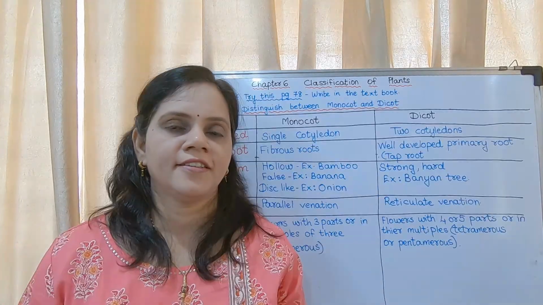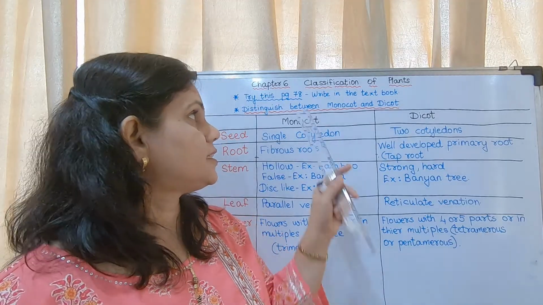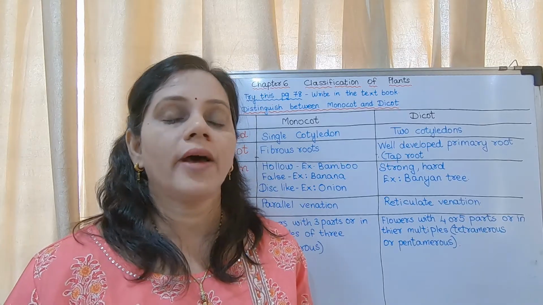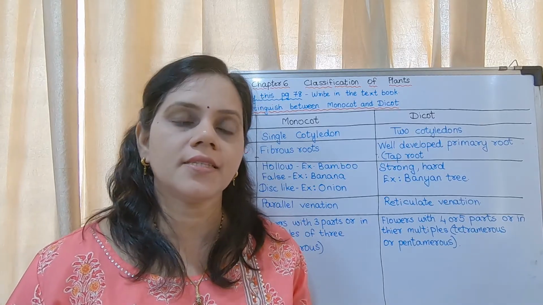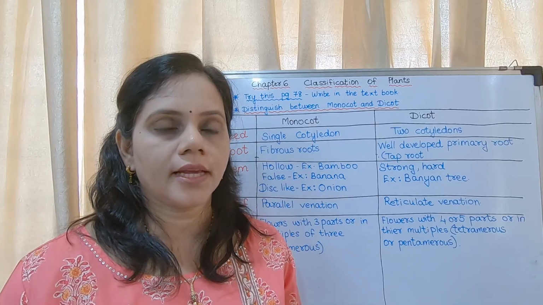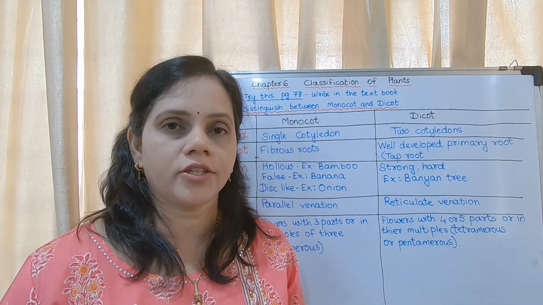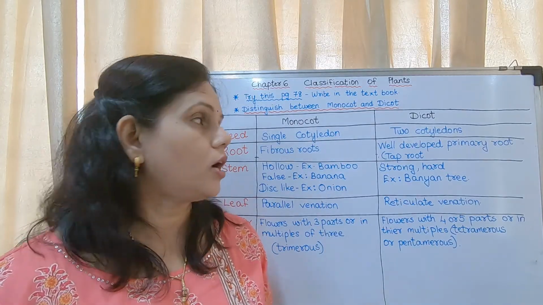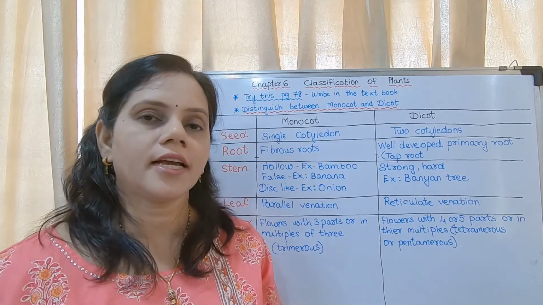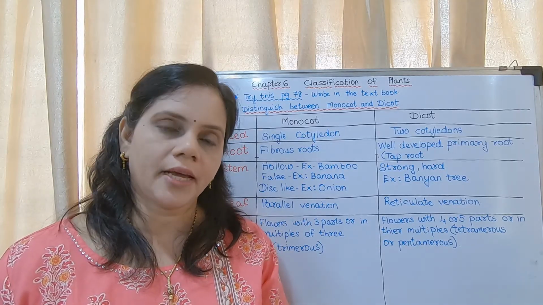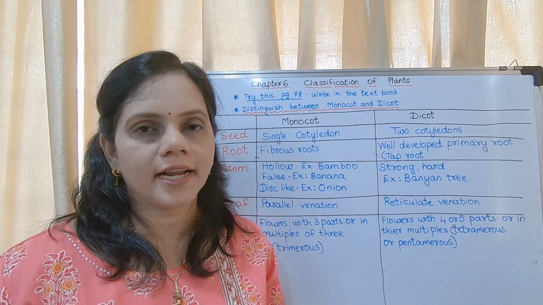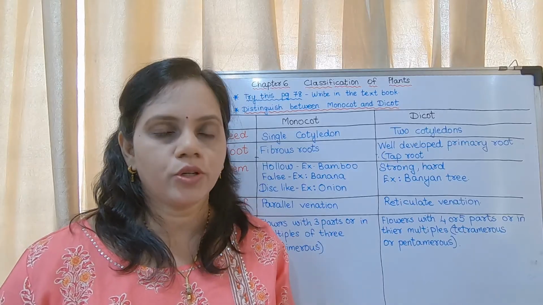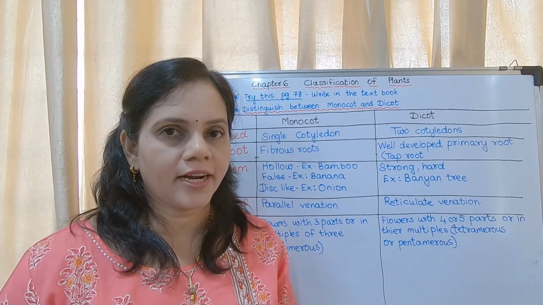Okay, right. So this is the next topic, that is distinguish between monocot and dicot. This is a very important question, a 2-mark question. While writing the distinguish between, you should always see that the characteristics which you write are correct. That means under the monocot, you have to write the characteristics of monocot. Under dicot, you have to write the characteristics of dicot. Many times it happens that under monocot, students write the characteristics of dicot, and under dicot, they write the characteristics of monocot. So be careful while you write the answer.